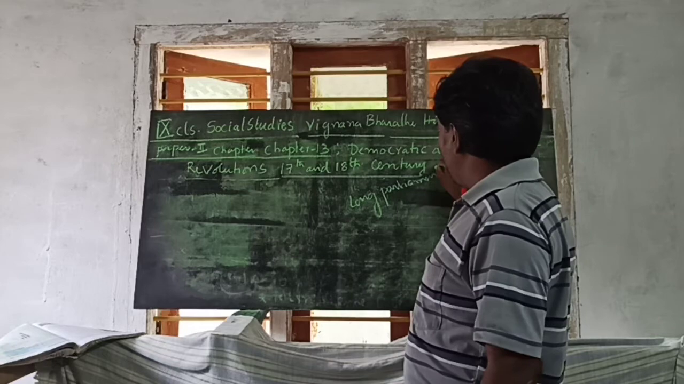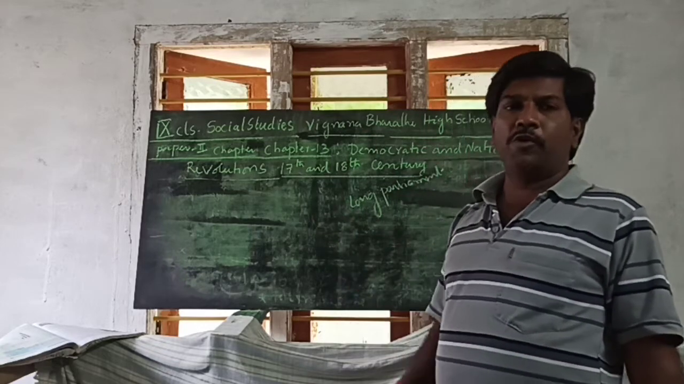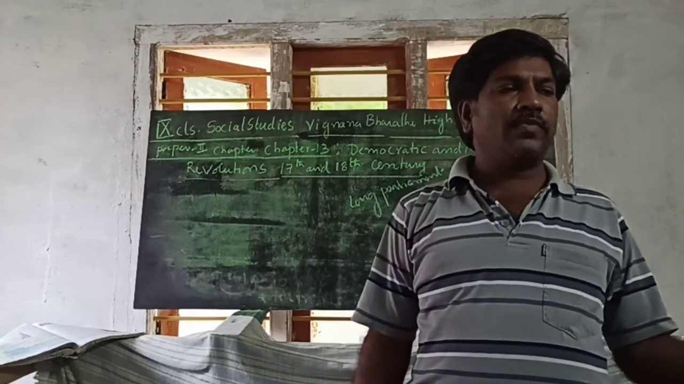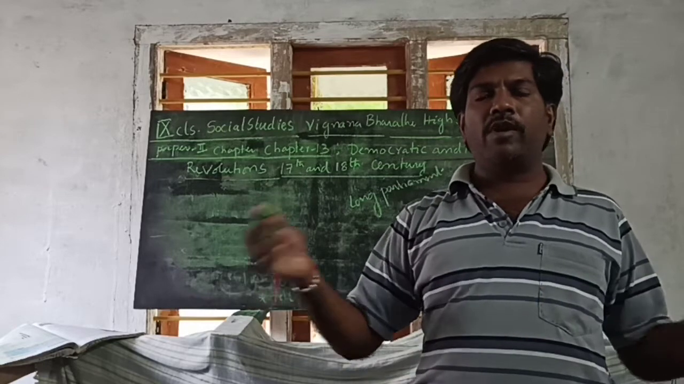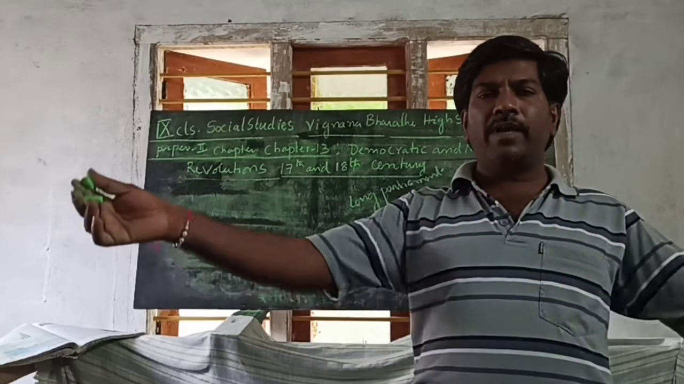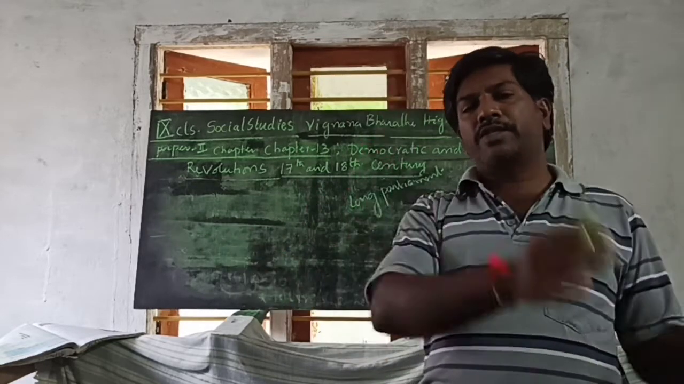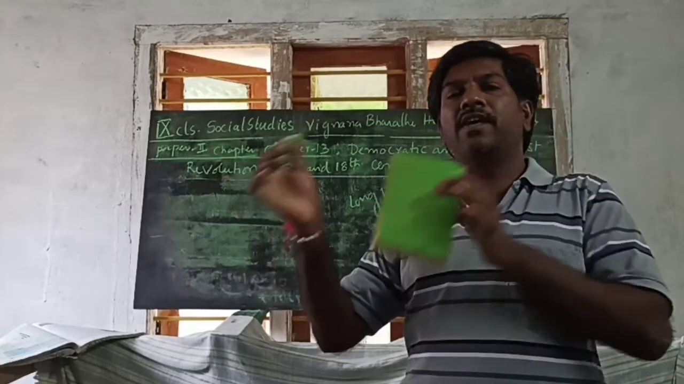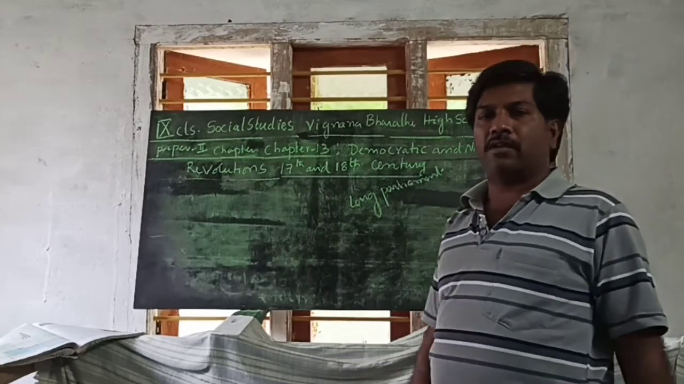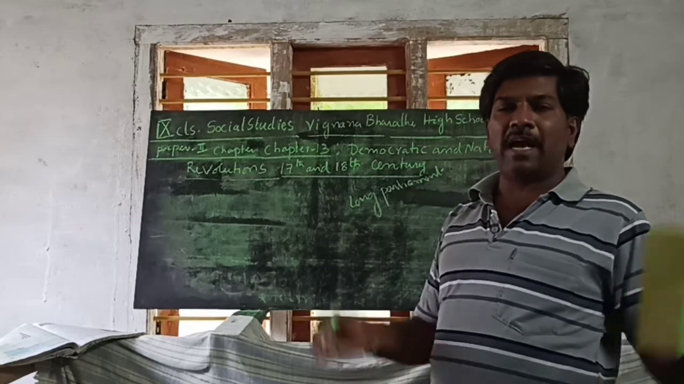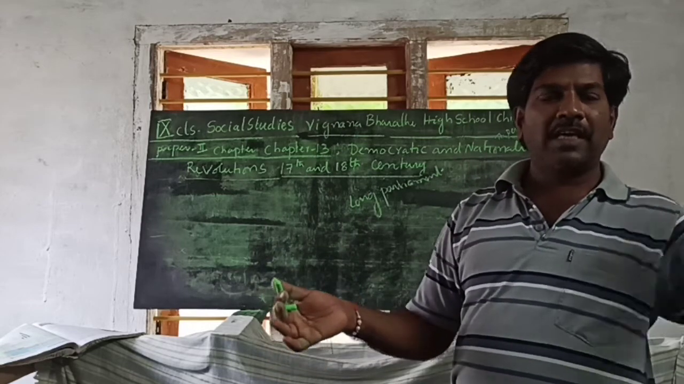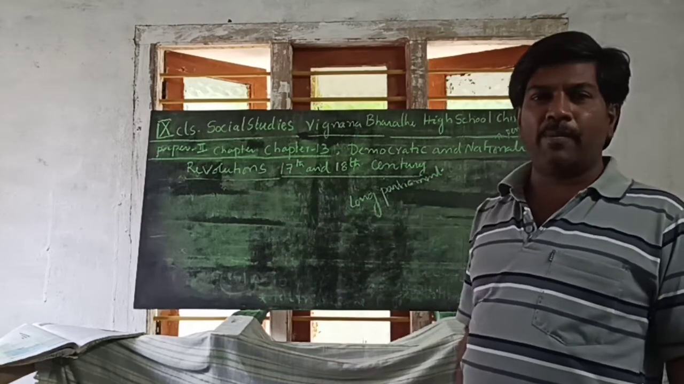Long Parliament. What is called the Long Parliament? Charles I and the parliament members argued and discussed over imposing taxes, and continued the meetings for nearly 20 years, from 1640 to 1660. That is called the Long Parliament. It happened between Charles I and all the other parliament members.